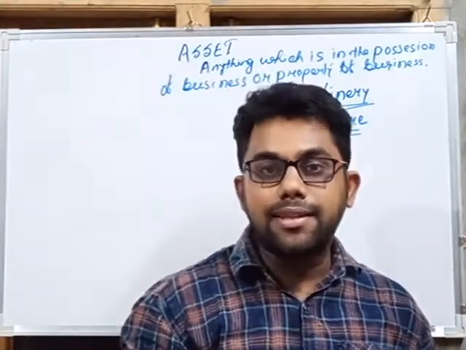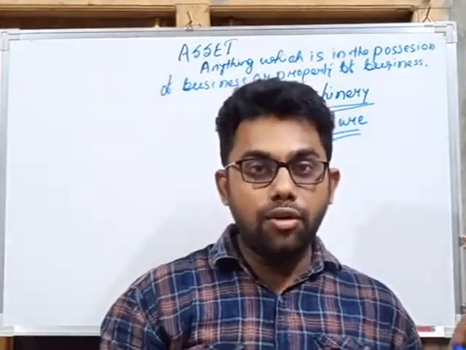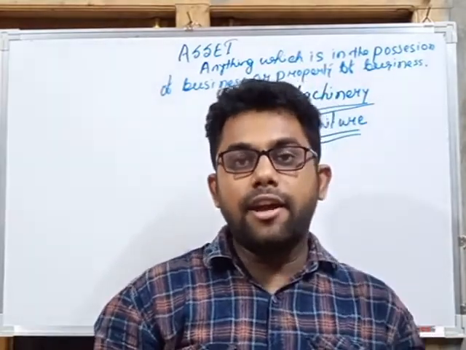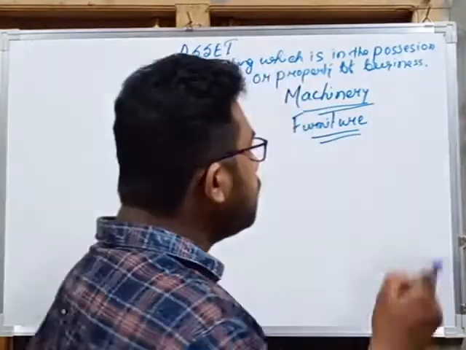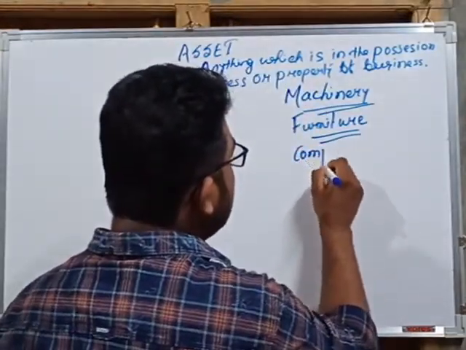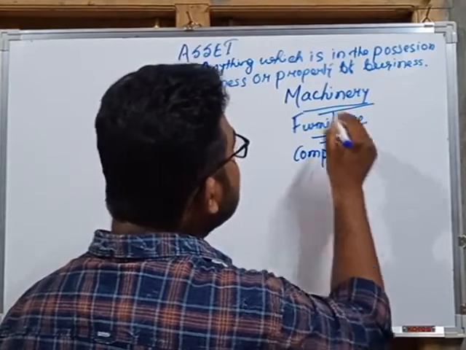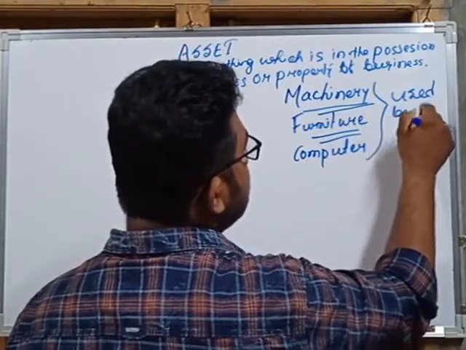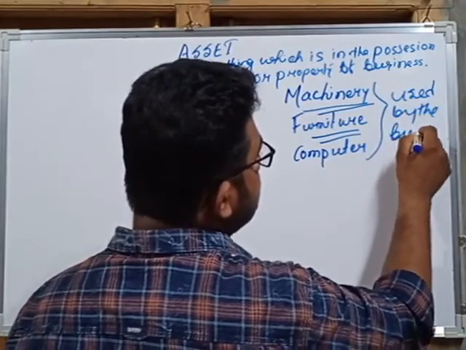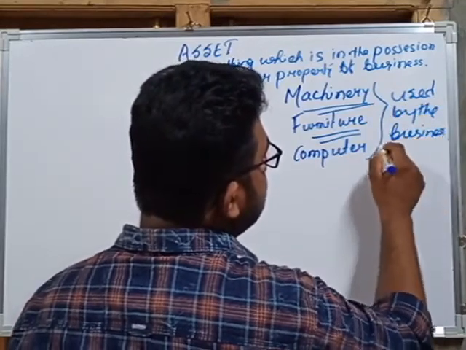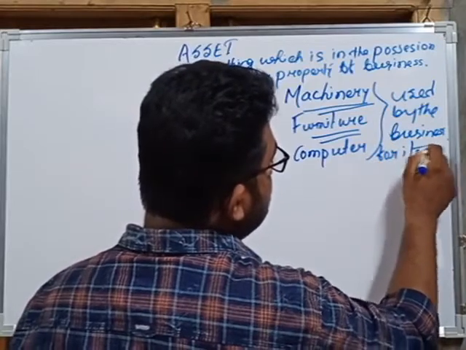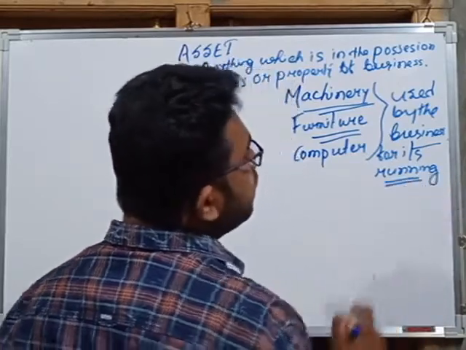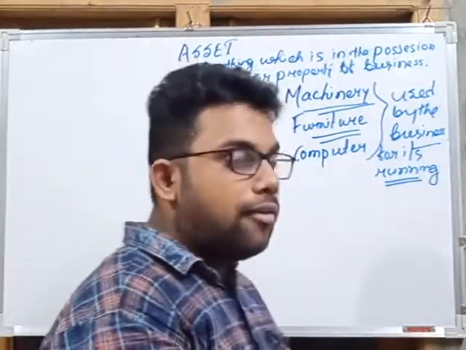Whenever we run a business, we need not only goods and cash, we need certain furniture like chair, table, furniture and fittings, and computer. So a computer is also an asset. Asset means anything which is used by the business for its running.